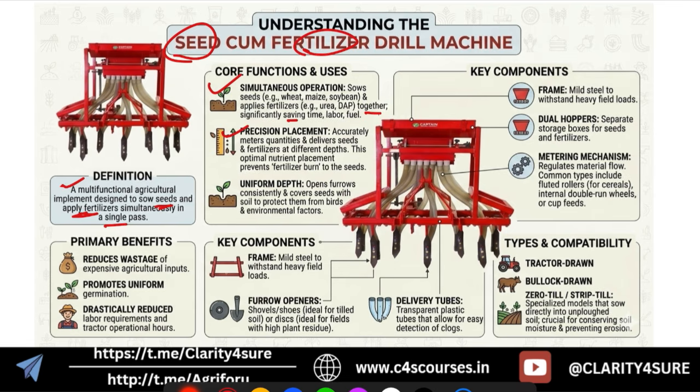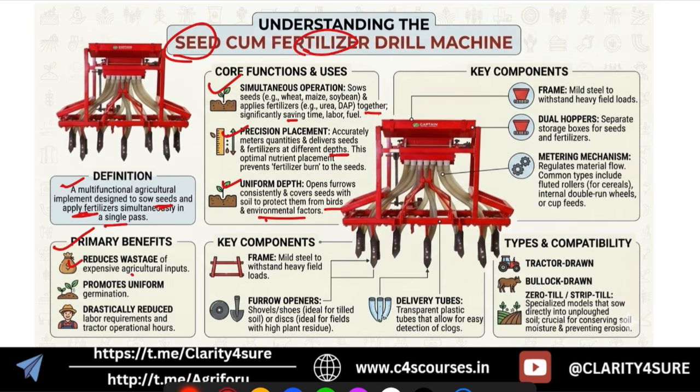Then precision placement, it accurately meters, that means it accurately measures the quantities of both seed and fertilizer and delivers them at a different depth, okay, to avoid their direct contact and the risk of non-germination, right? So yes, that is also taken care of by this machine. Then it gives us uniform depth, that's why we will have uniform growth and emergence of the seeds, right? It opens the furrow consistently and covers it with the soil to protect the seeds from birds and environmental factors.